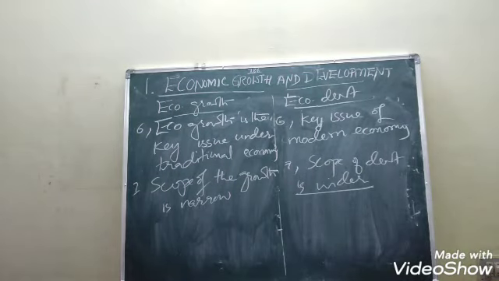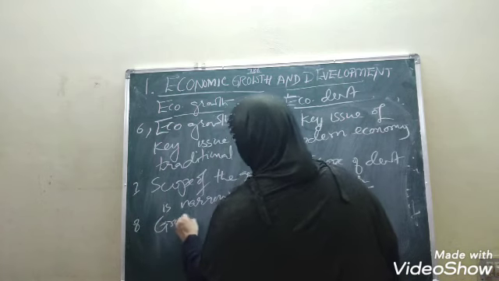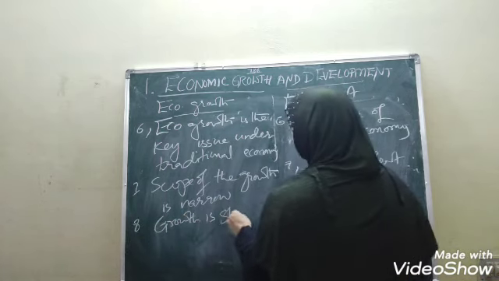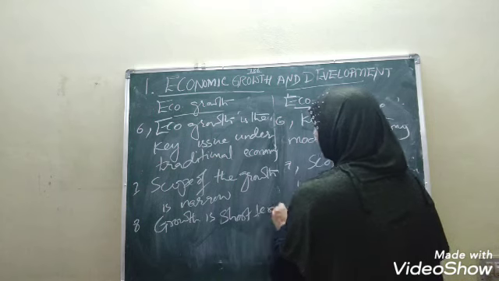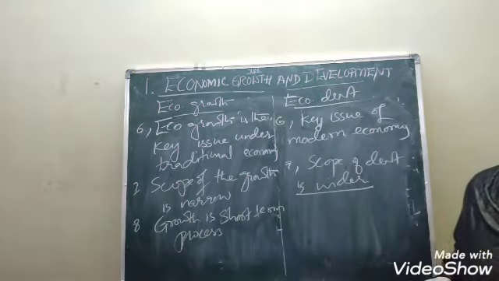Okay, children. Then after this, what else can we say? Growth is a short-term process. What is this short-term process, children?